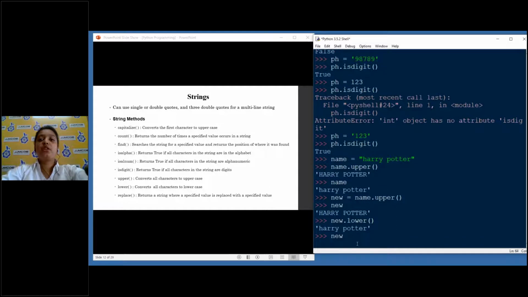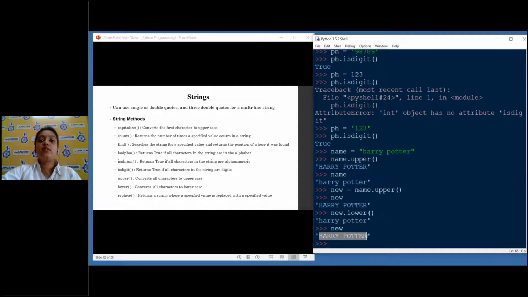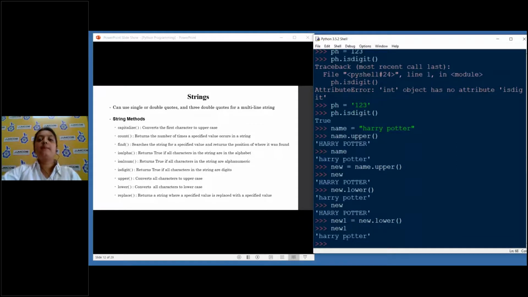Again, new did not change. New will always keep its value because it is immutable. If you want to assign it to another value, you have to do new dot lower. So if I get new one, now I got the lowercase alphabet. This is a little bit of a restriction of strings: the actual contents of the string cannot be changed. You have to keep on assigning it to a new value. So that is a little bit there.